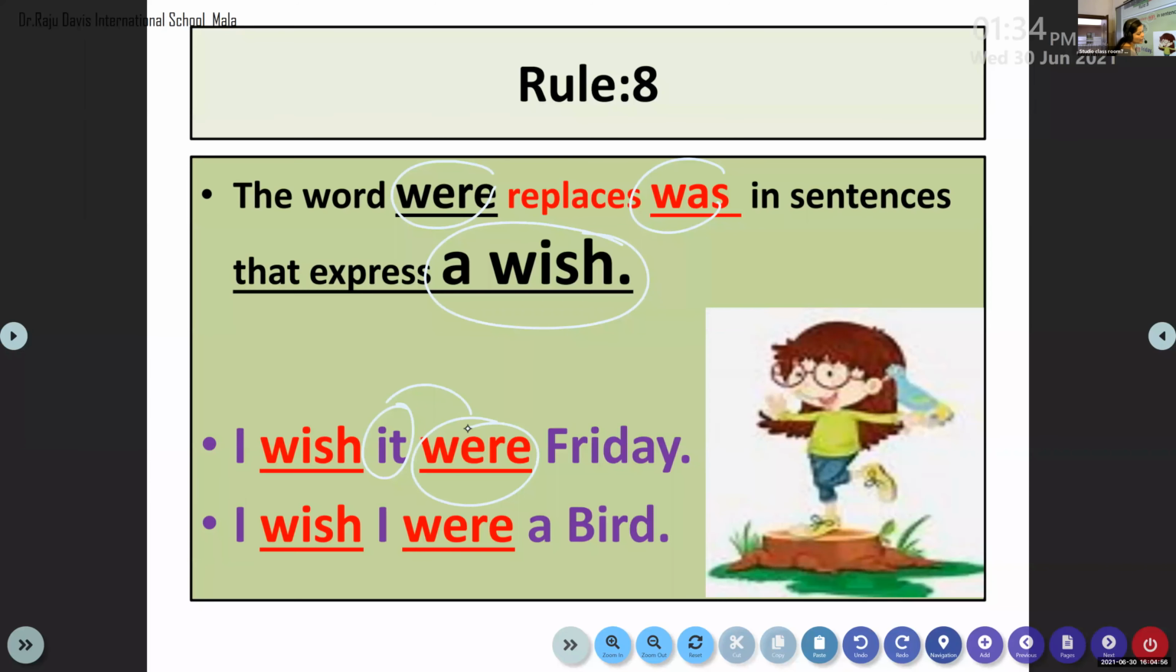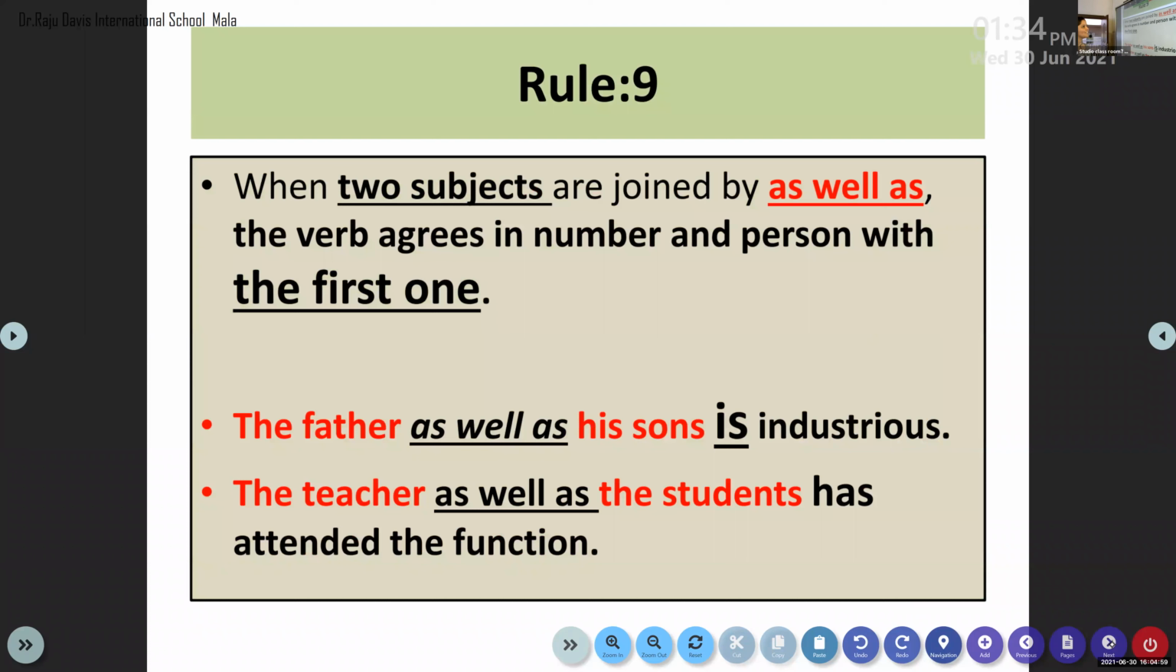Now let us see the next rule, rule number 9. Here we have a connection with rule number 3. In rule number 3 we discussed about as well as. I think we discussed about this in rule number 3. So children, look here. When two subjects are joined by as well as, the verb agrees in number.